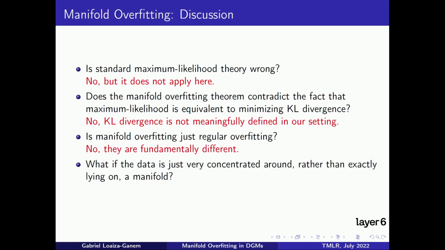Finally, there is a question of what happens if the data is just very close to a manifold while being fully dimensional, rather than lying exactly on a manifold. For example, can we add a bit of Gaussian noise to the data and then use maximum likelihood as usual? While this would theoretically indeed prevent manifold overfitting, in practice, the target distribution being very peaked around a manifold means that large, albeit not infinite, likelihoods can still be achieved just by concentrating density around the manifold. I will come back to this point when discussing our experiments, where we show that manifold overfitting can indeed still happen if Gaussian noise is added to the data.